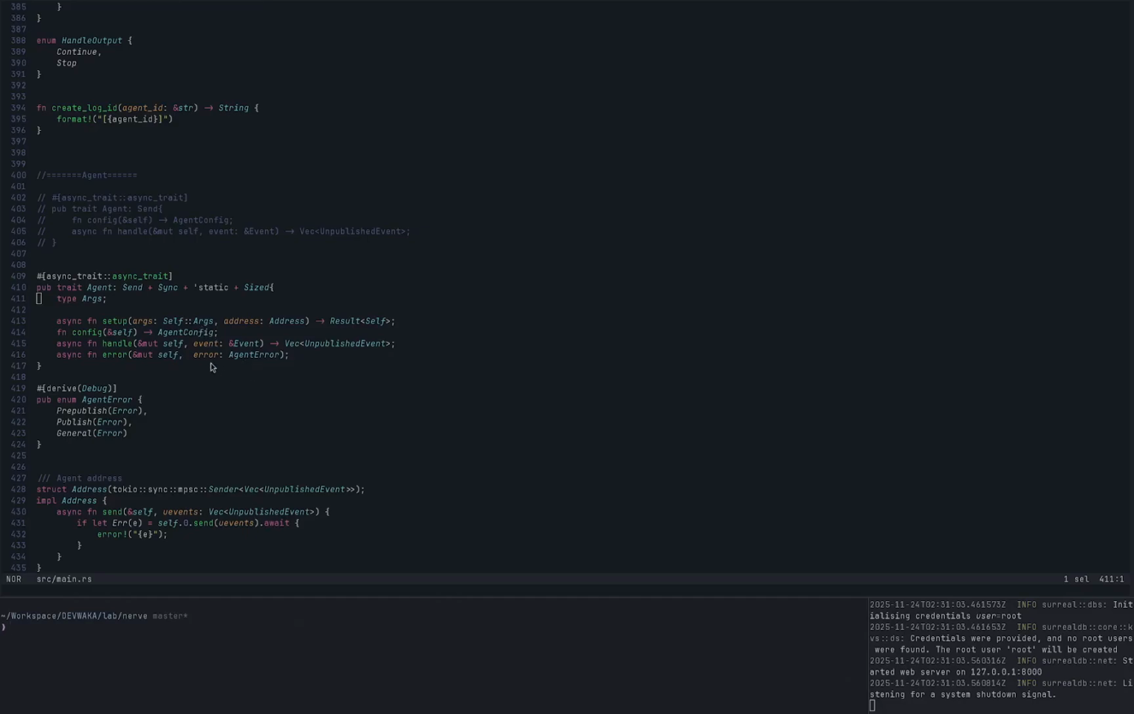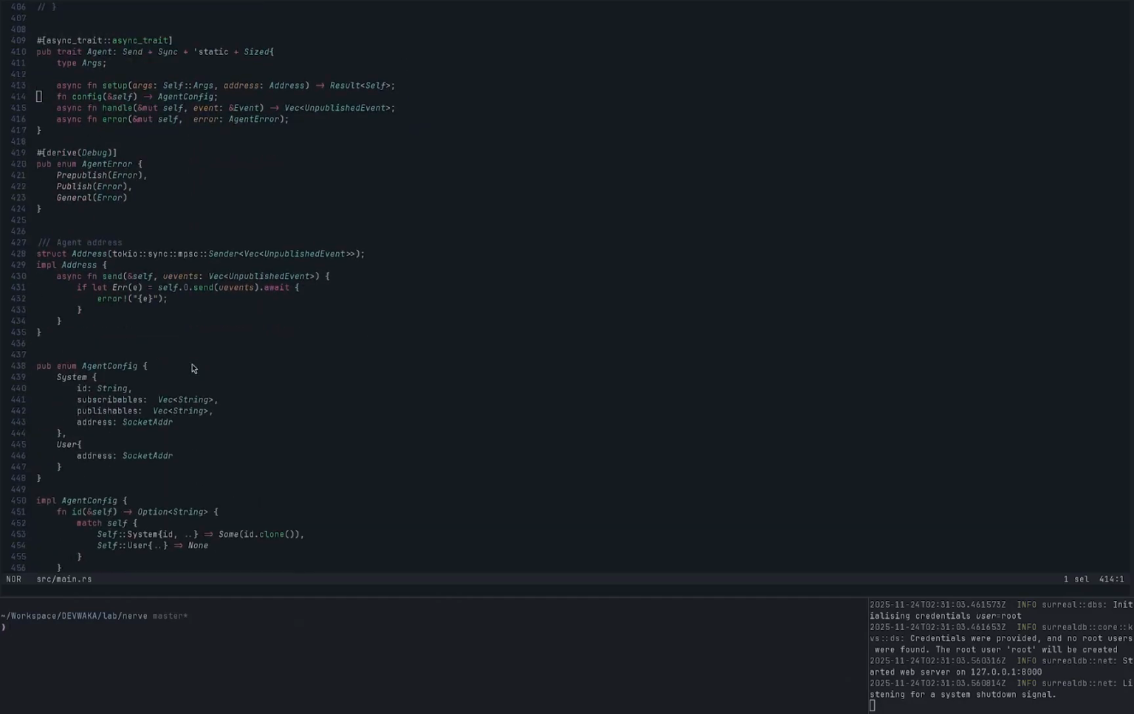This trait also requests that the agent provides an error. This is to indicate to the agent that an error occurred. And we can have three types of error: the pre-published error, which is before any event is being published, the published error, and a general error. This general error could be anything from maybe an event store malfunction, or any other issue.